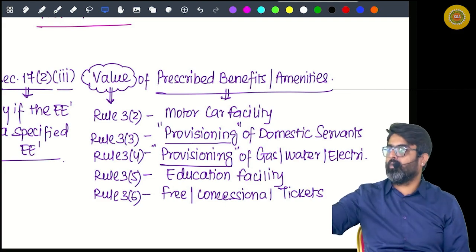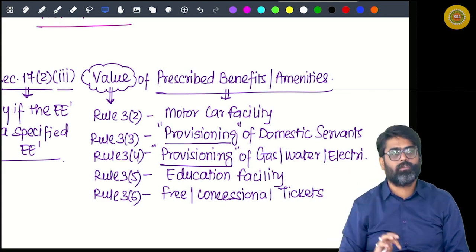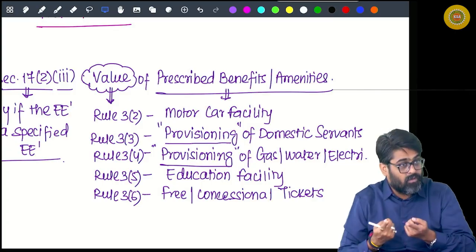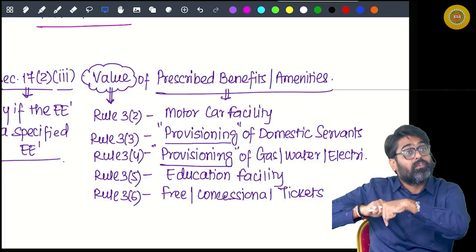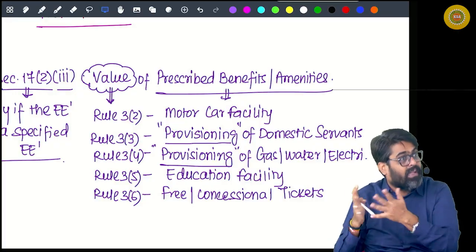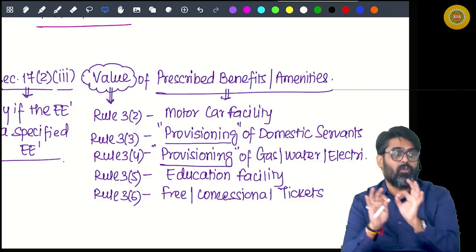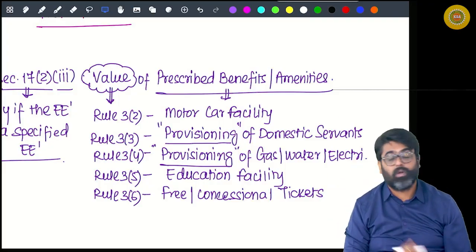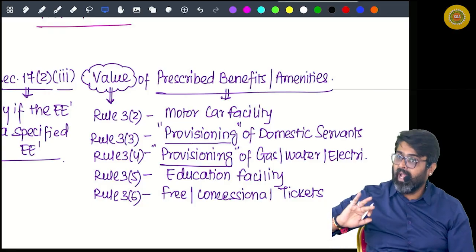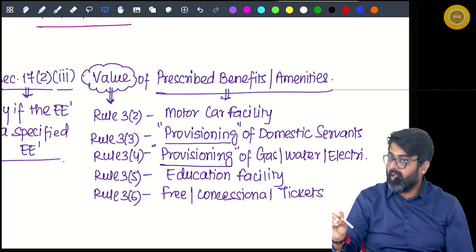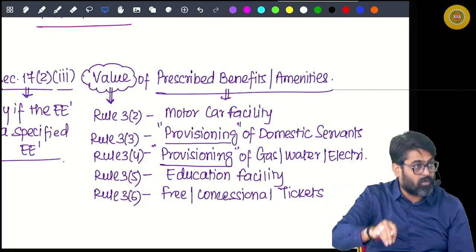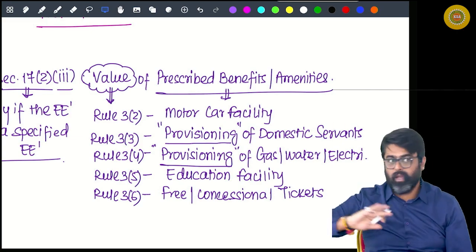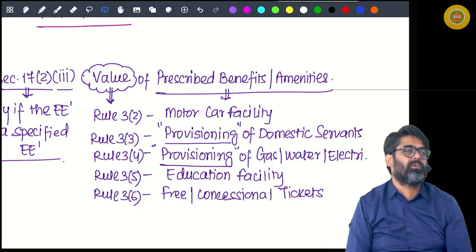Employer is giving you 5,000 rupees per month to engage your servants. Employer is giving you servants? No. You have engaged servants. Salary of those servants paid by employer? No, it is not a perquisite. Employer is giving you 5,000 per month. From this 5,000, keep your servants. What is this? Allowance. Fully taxable. And even if you spend some amount out of this to engage the servants, still for that amount you are not going to get any benefit. Will you remember this? Yes or no?